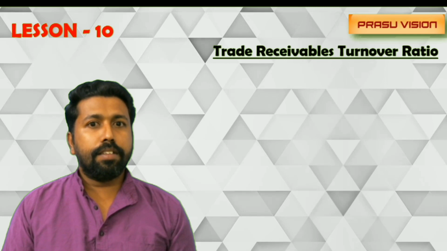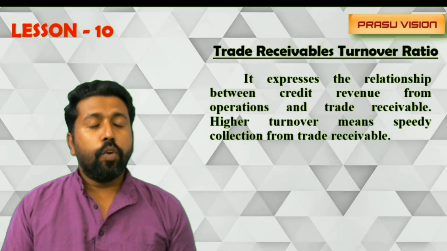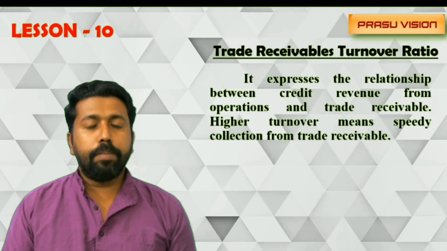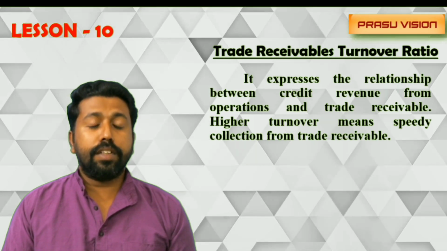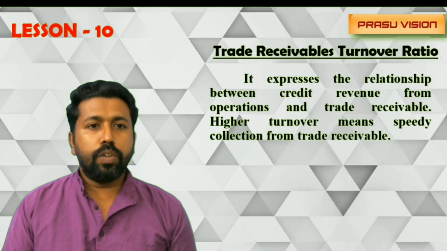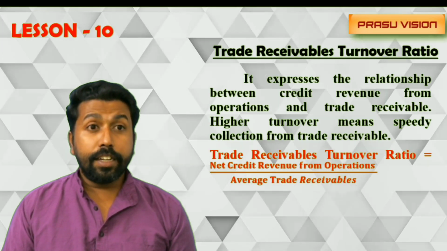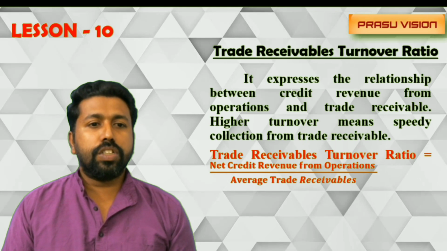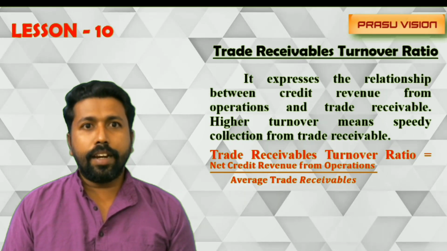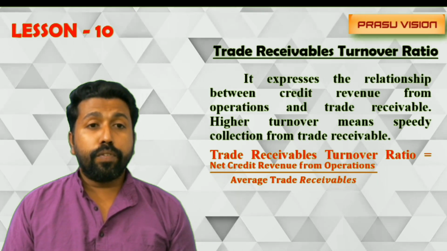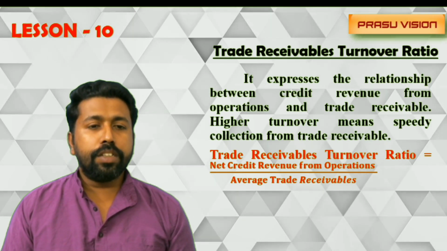And trade receivable turnover ratio shows whether the firm is able to convert its credit revenue from operations into trade receivable. So trade receivable ratio shows the relationship between net credit revenue from operation and average trade receivable. So the equation, net credit revenue from operation divided by average trade receivable.